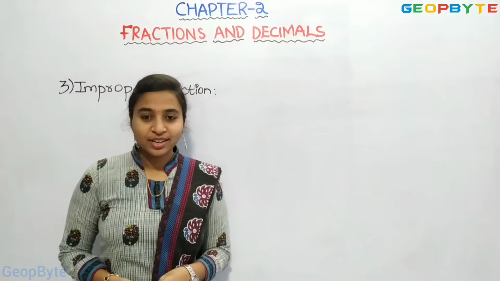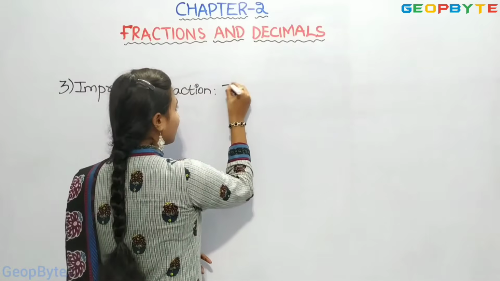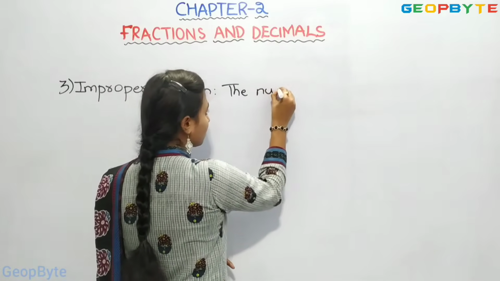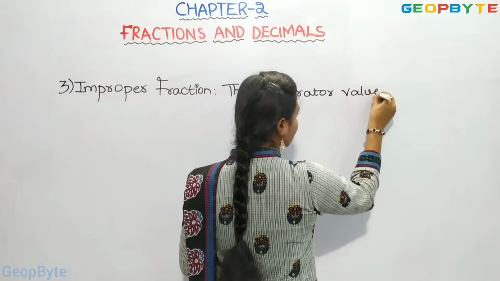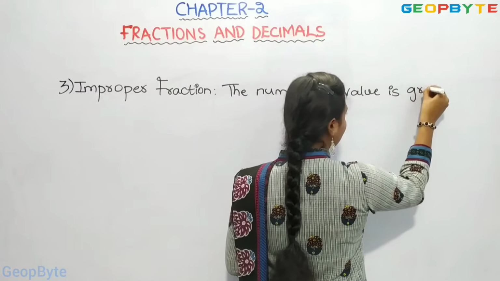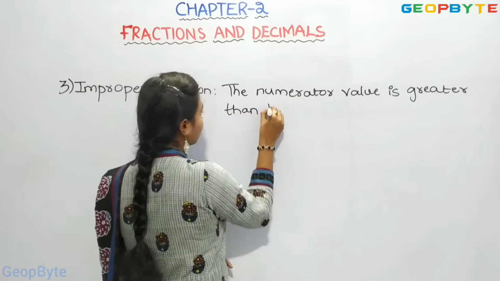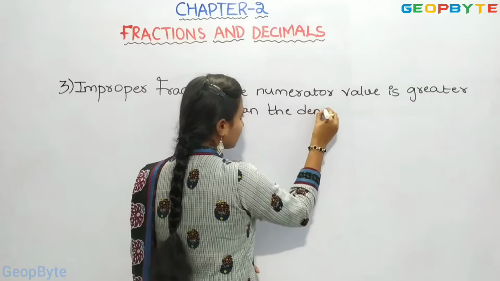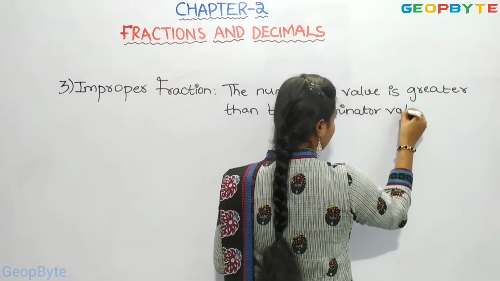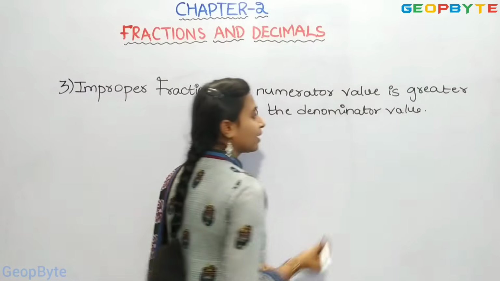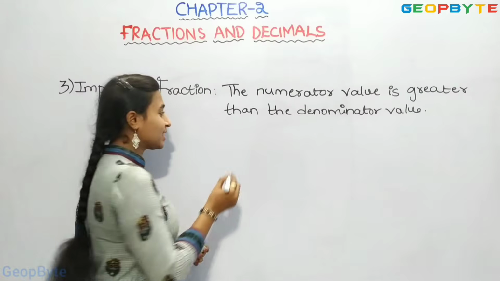In this type of fraction, the numerator value is greater than the denominator value. Let us see some examples.